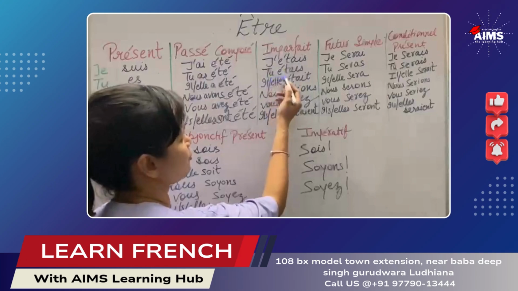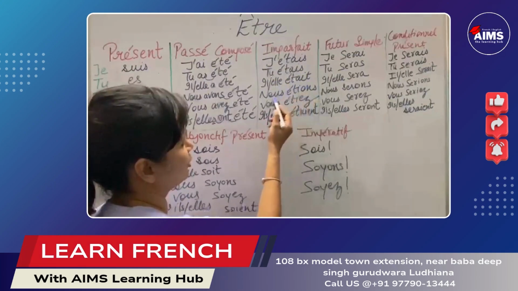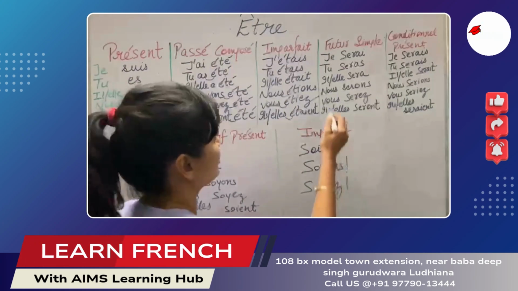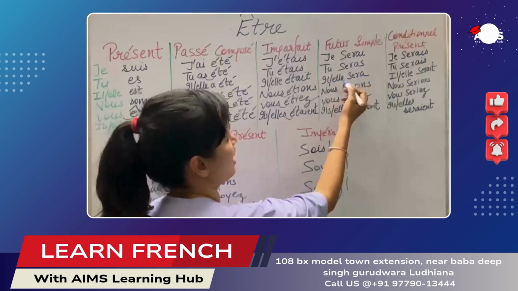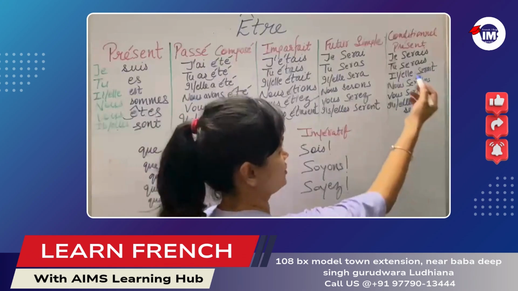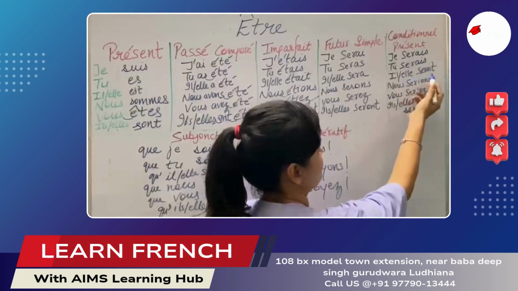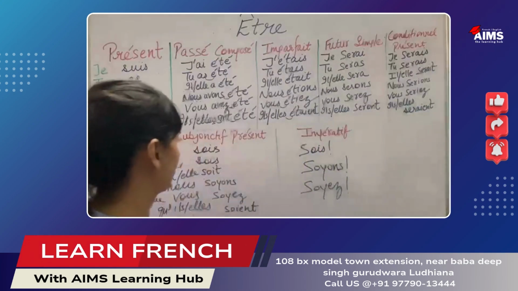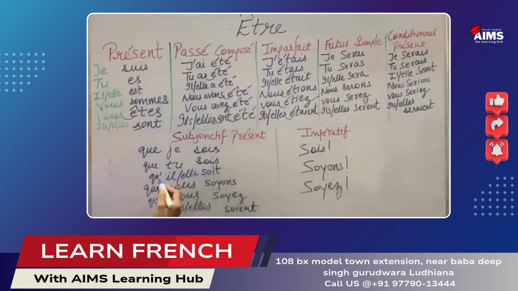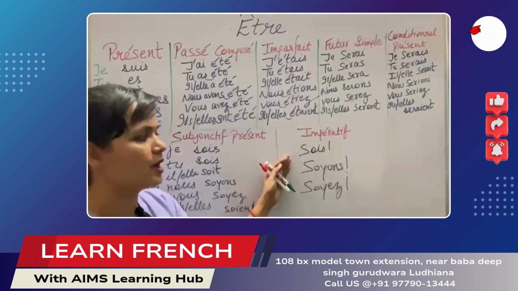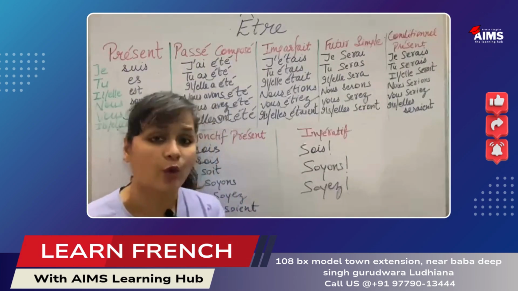Next, j'étais, tu étais, il était, nous étions, vous étiez, ils étaient. Je serai, tu seras, il sera, nous serons, vous serez, ils seront. Je serais, tu serais, il serait, nous serions, vous seriez, ils seraient. Que je sois, que tu sois, qu'il soit, que nous soyons, que vous soyez, qu'ils soient. Sois, soyons, soyez.